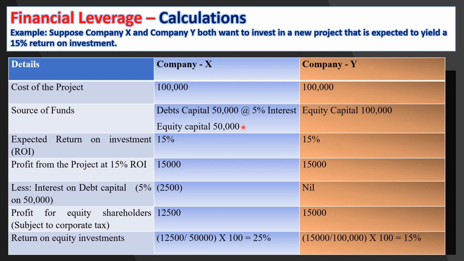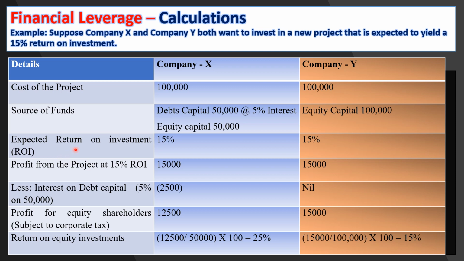So 50-50. When it comes to company Y, to finance this 100,000 project cost, the company is going for 100% equity capital. It is not going for debt capital. So the entire 100,000 is mobilized by way of equity.